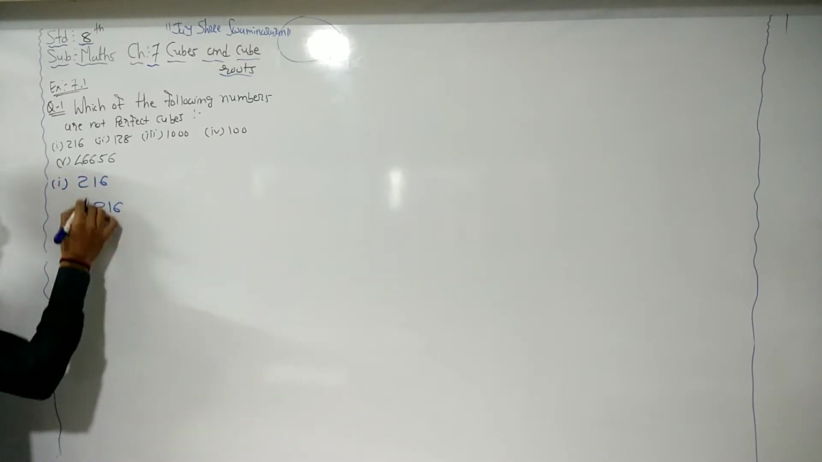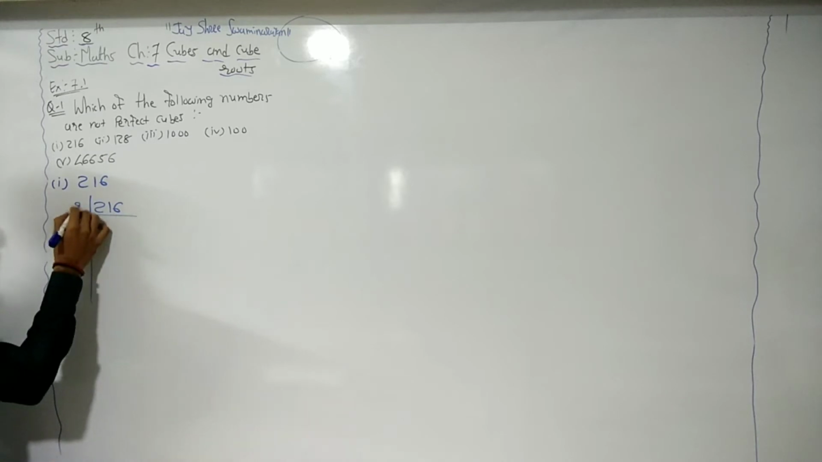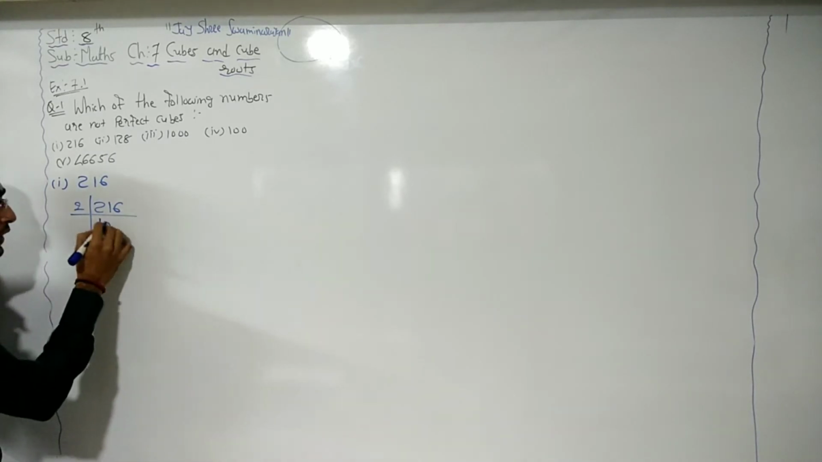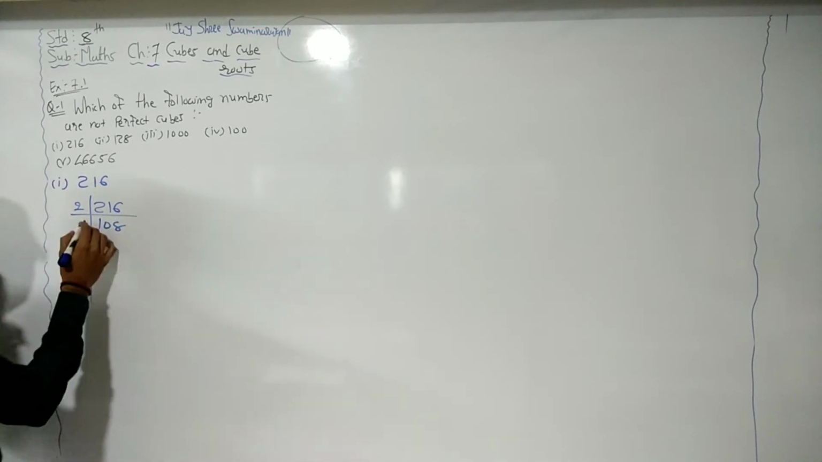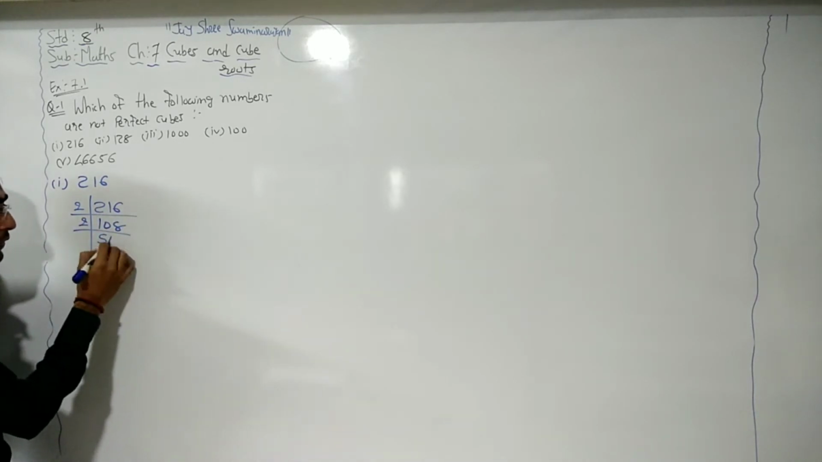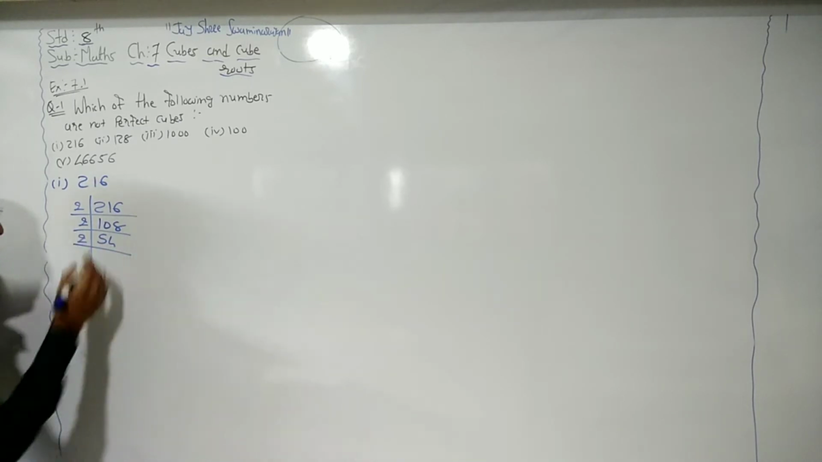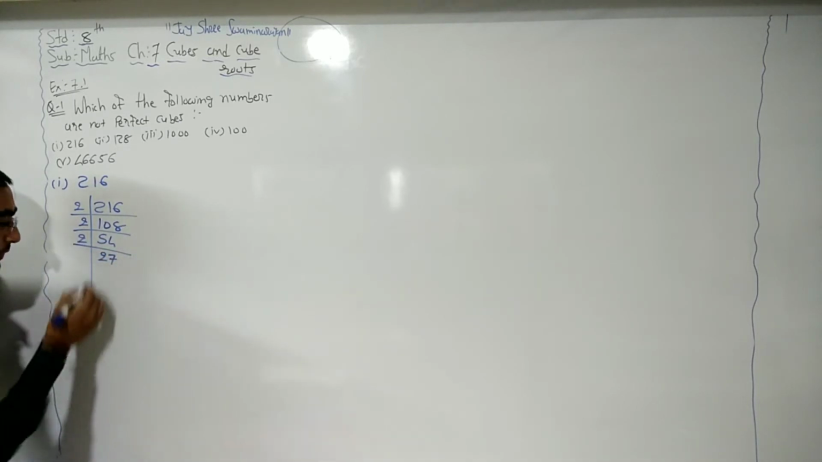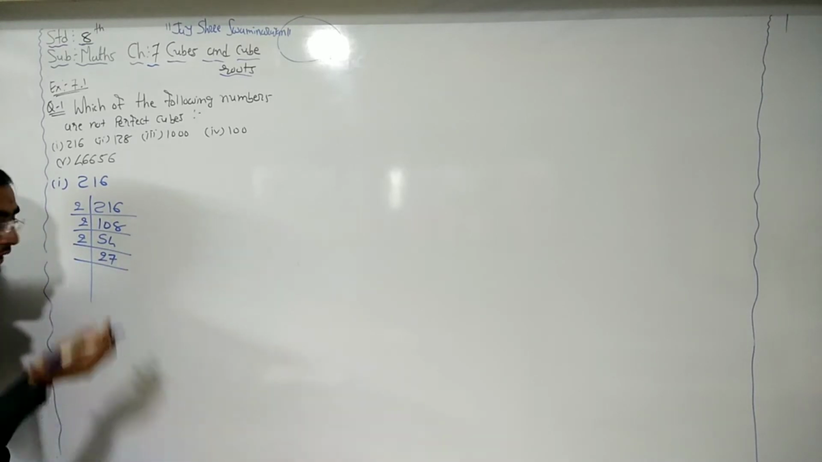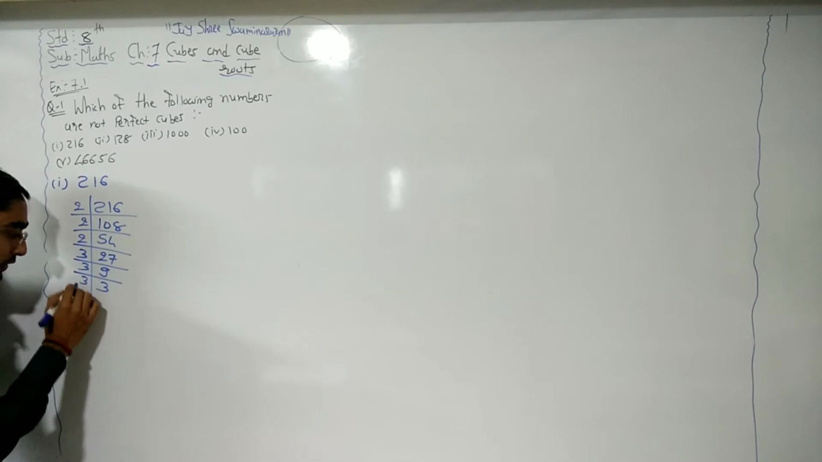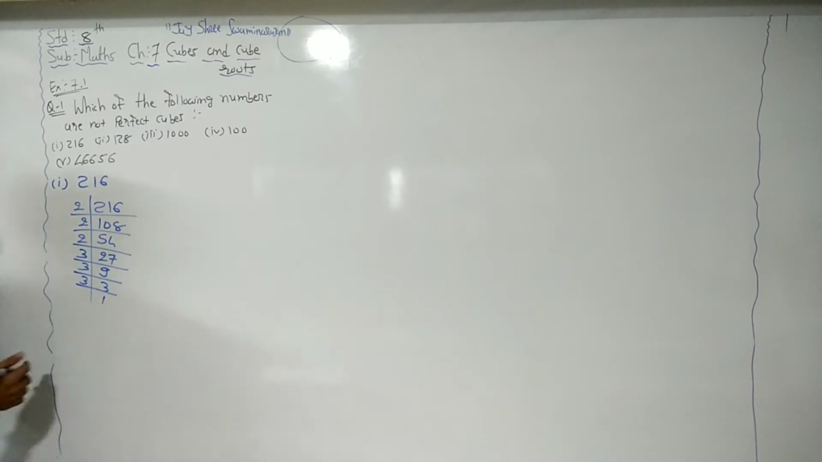So 216. Now prime factorization method. Here an even number is there, so we can divide by 2. 108. Now again we can take 2, 54. Again an even number is there, so we can take 2, 27. Now for 27 we know that 3 nines are 27, 3 threes are 9, and 3 ones are 3. Okay? So for 216.